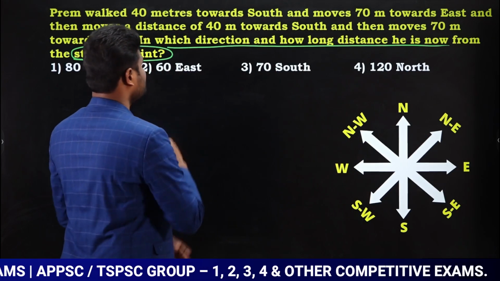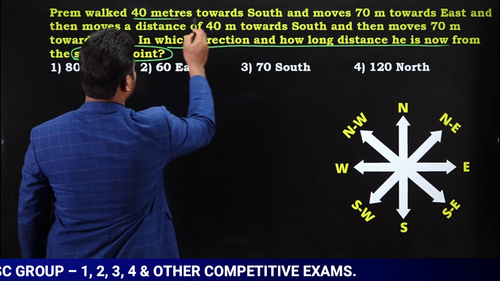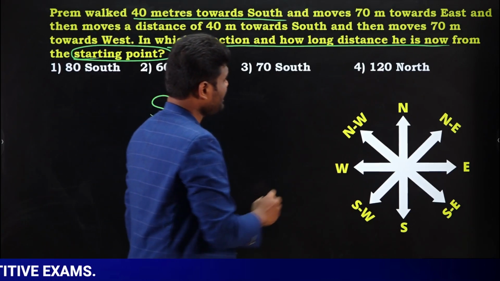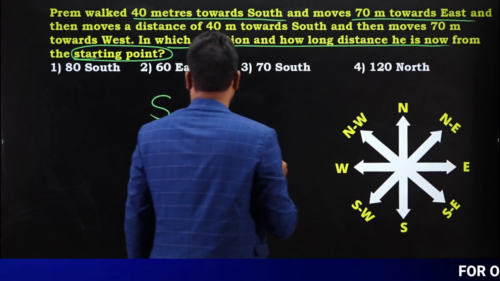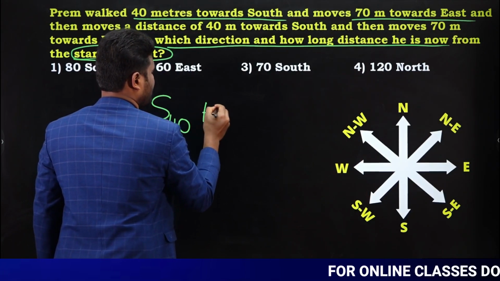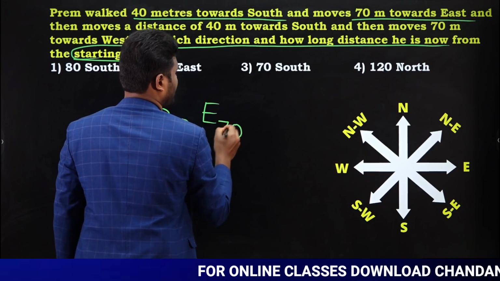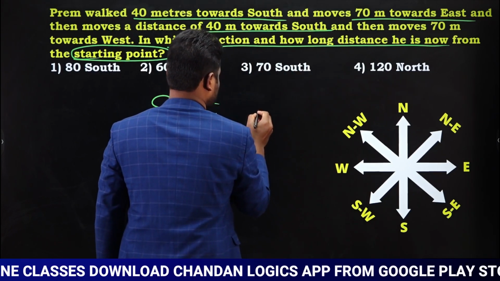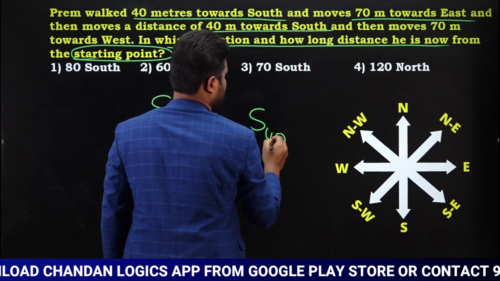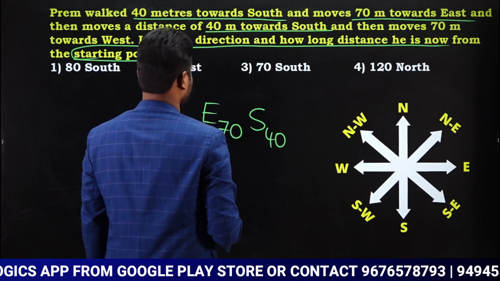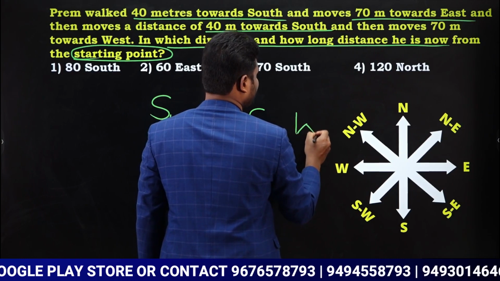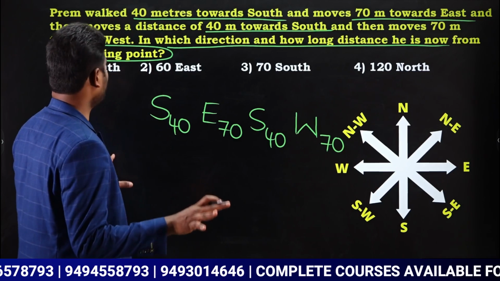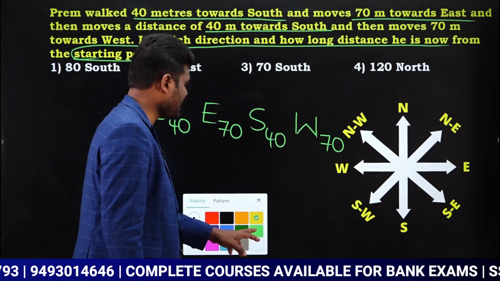Okay, you know how to calculate, just calculate. Now if you observe, 40 meters towards south, yes or no? South 40 meters. Next 70 meters towards east. So east 70 meters. Next 40 meters towards south. South 40 meters. Next 70 meters towards west. Okay, 70 meters towards west. Yes, that's it, completed. Okay, now you know how to calculate, just calculate.